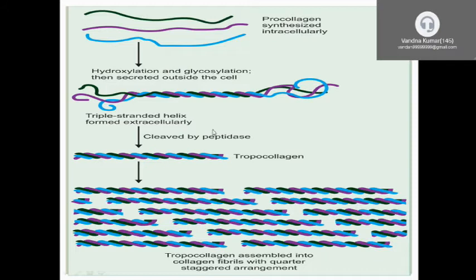Deficiency of this enzyme, that is peptidase, leads to dermatosparaxis. The skin is prone to be torn easily.